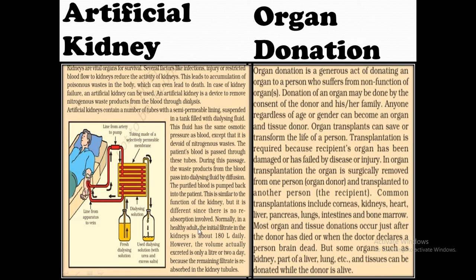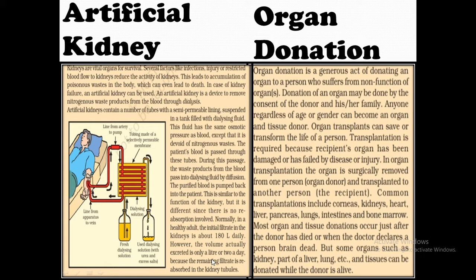Normally, in a healthy adult, the initial filtrate in the kidney is about 180 liters daily. However, the volume actually excreted is only 1 or 2 liters a day, because the remaining filtrate is reabsorbed in the kidney tubules in the original kidneys. Sometimes what happens, this dialysis process is very expensive and a lifelong expense. So some people go for organ transplantation.